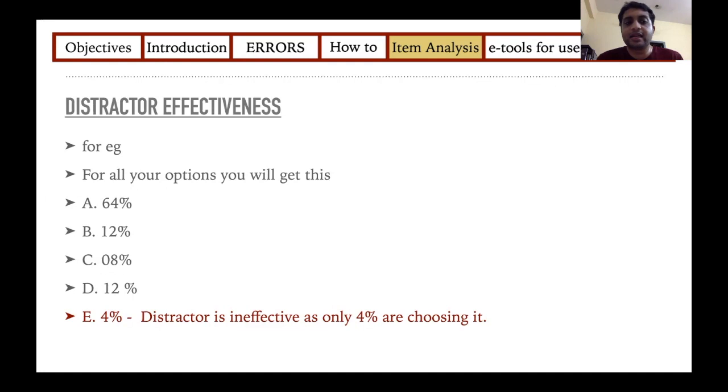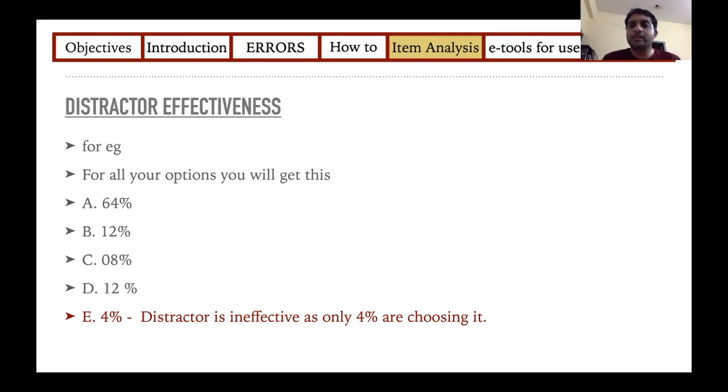So if E is the correct answer, you don't have to calculate the distractor effectiveness. But if E is the wrong answer, it is a distractor. Then, if its percentage is 4%, that means it is not doing a good job. That means people are not even considering it as an option. So now what should we do?